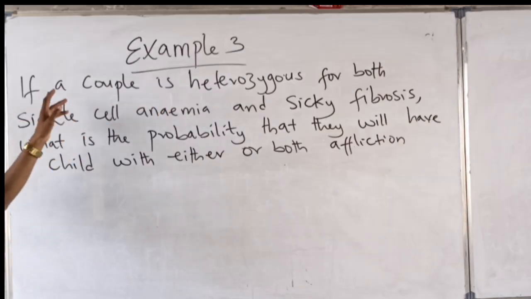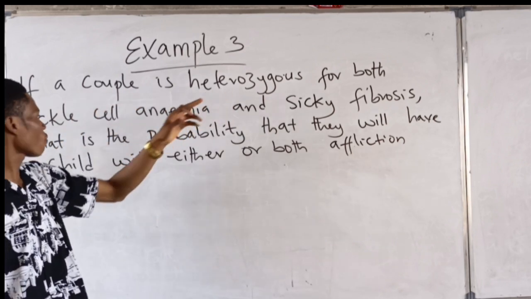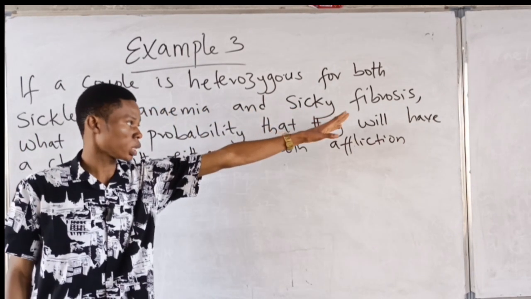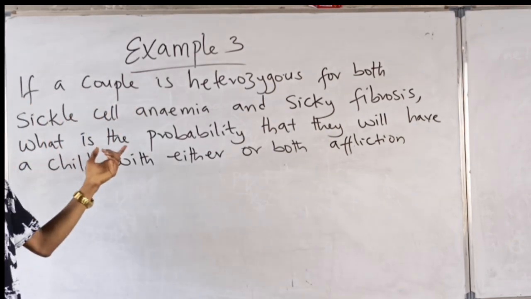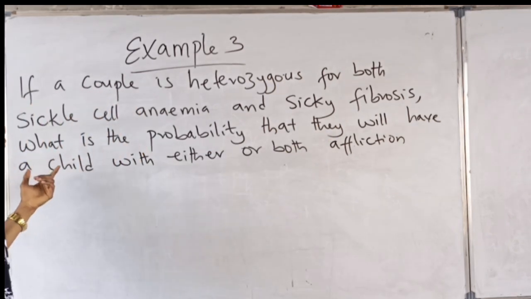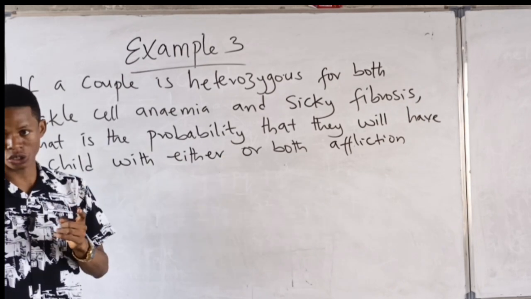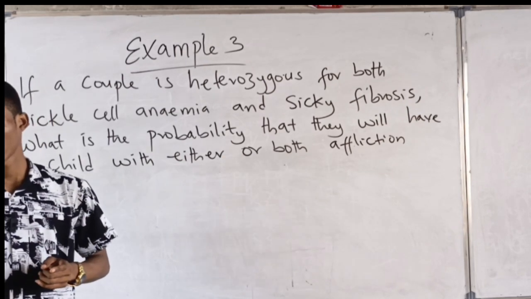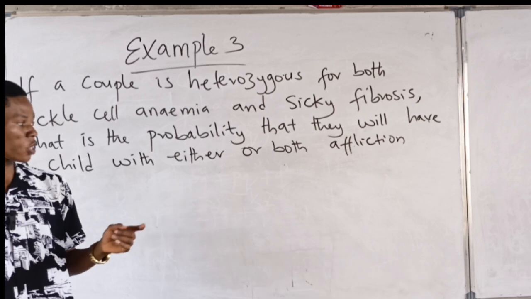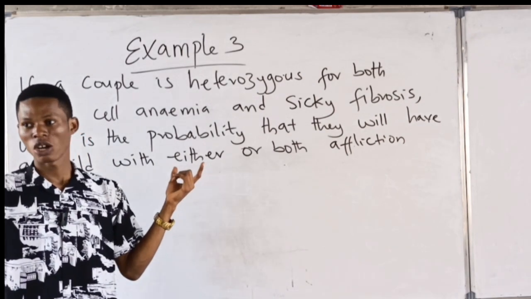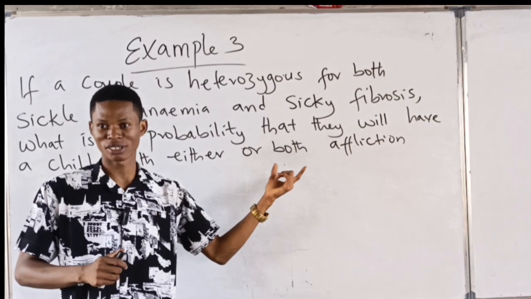Alright. If a couple is heterozygous for both sickle cell anemia and cystic fibrosis, what is the probability that they will have a child with either or both affliction? There are 2 questions there. So you have to find the probability for them having either affliction and the probability of them having both afflictions.